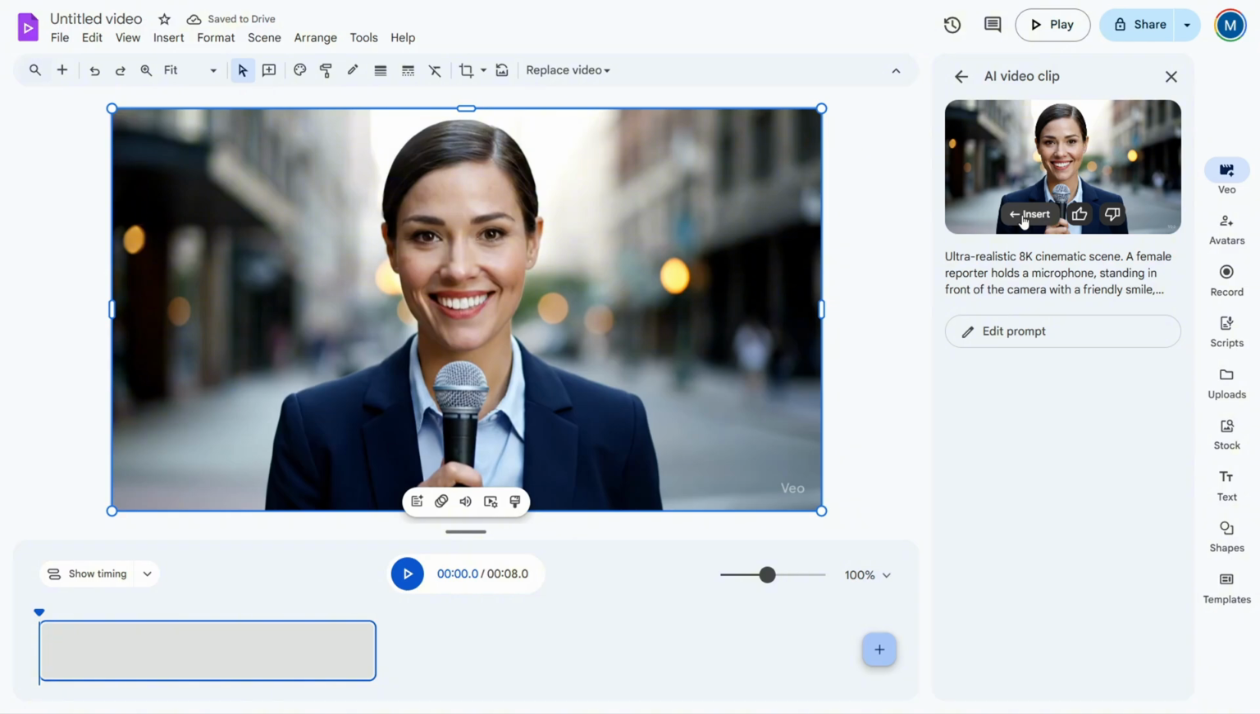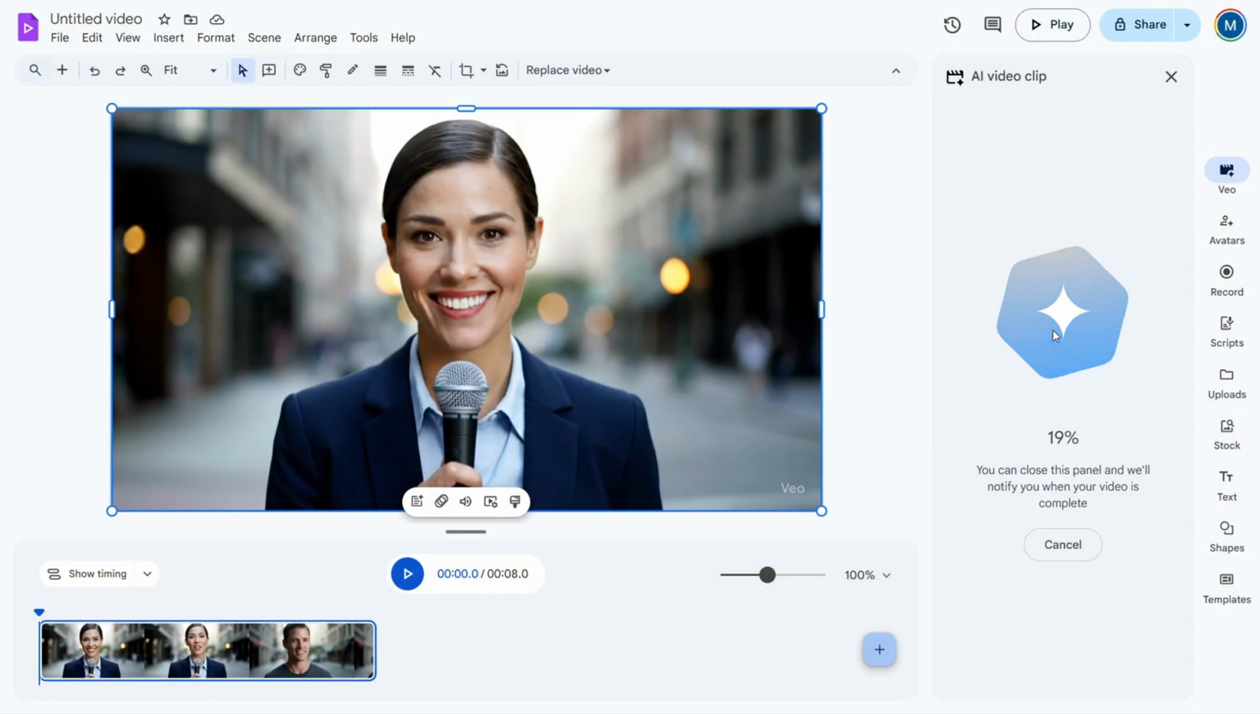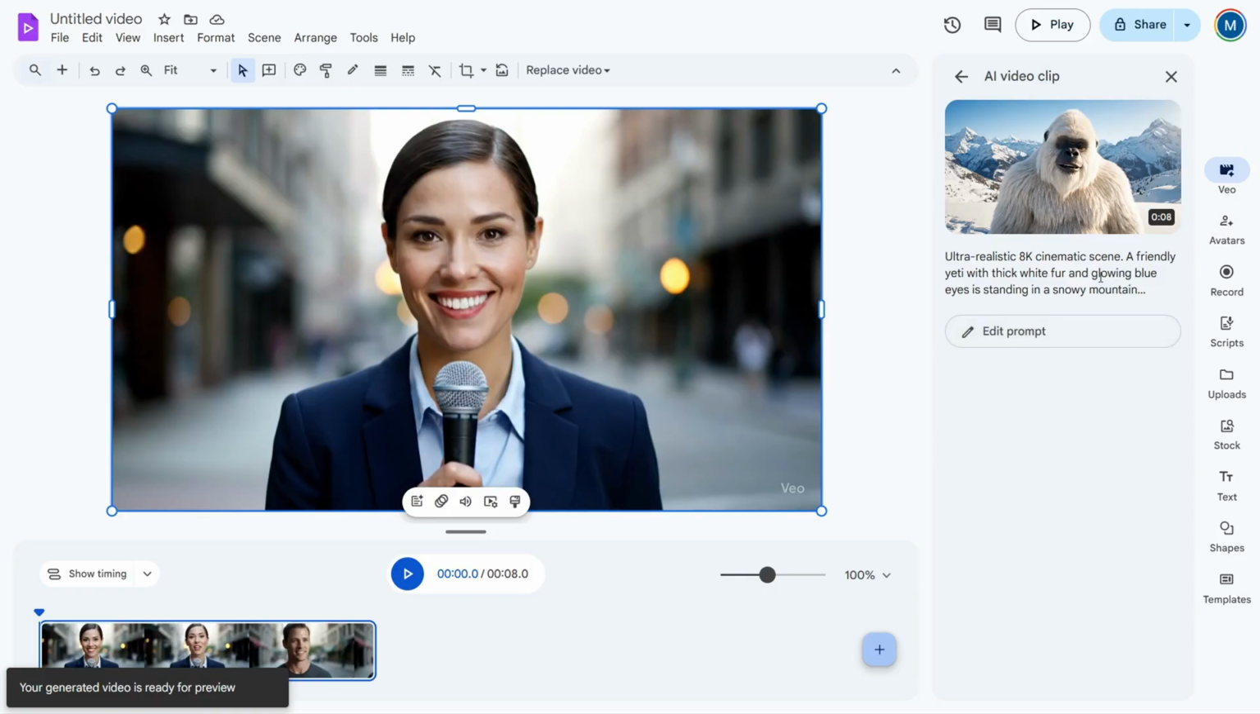Just click on Insert to add it to the timeline. Now, to prove this doesn't use any of your Flow credits, I will go back to my free Google Pro trial account in Flow, and as you can see, I currently have 980 credits left. I'll go ahead and generate another video in Google Vids with a different random prompt. Once it finishes, here's the new video.